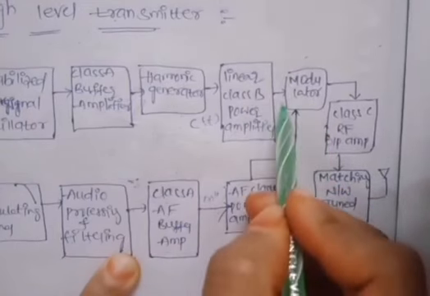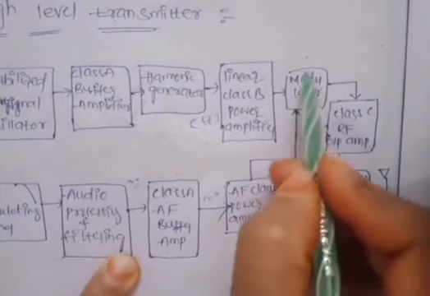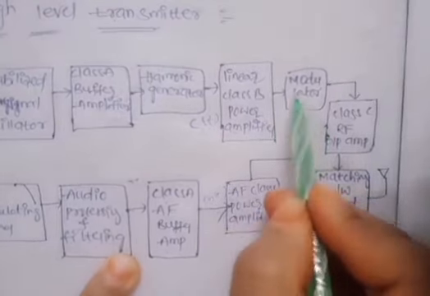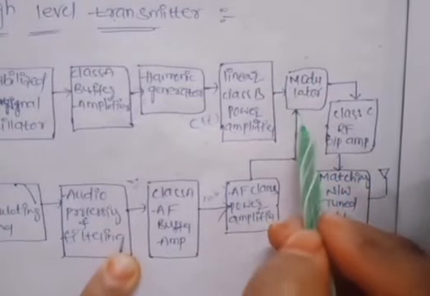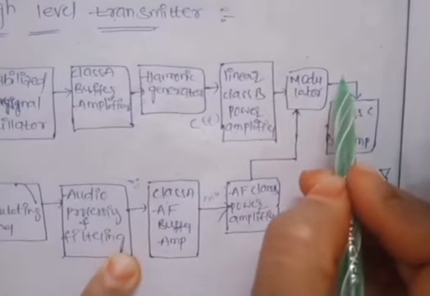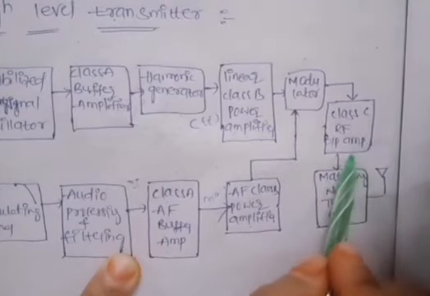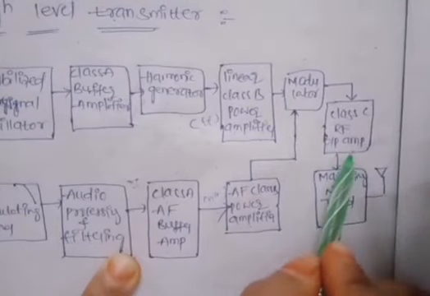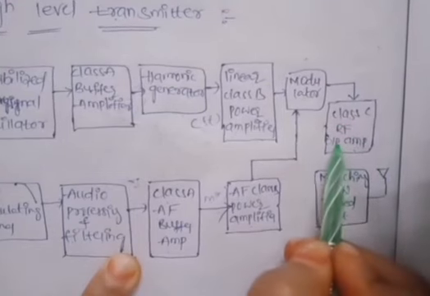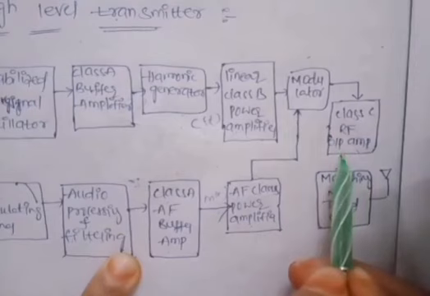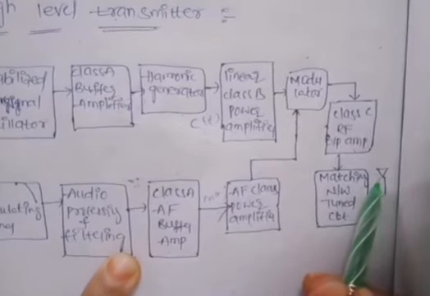Those two high power level signals, the carrier signal and the message signal, pass through the modulator. This modulator will multiply the two signals M of T and C of T and generate the modulated wave. That wave passes through the class C RF amplifier, the output amplifier. This will increase the power levels to suit our antenna.